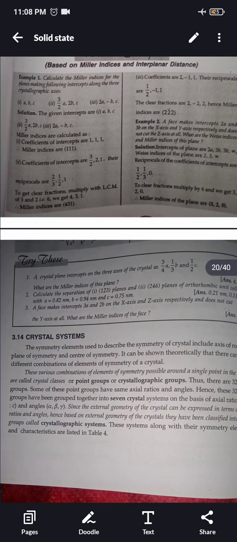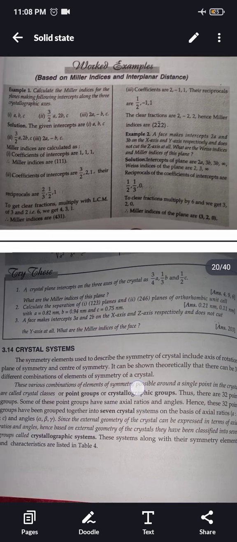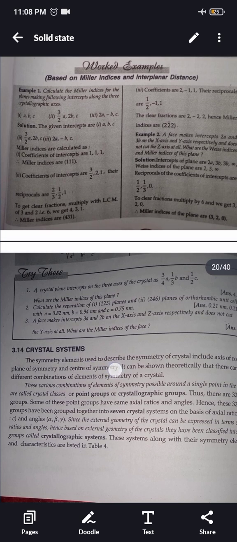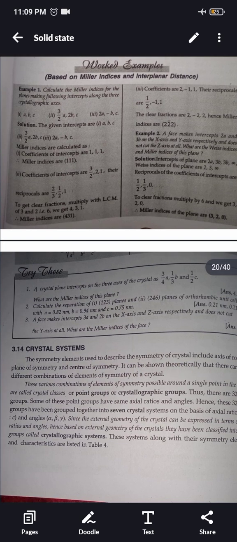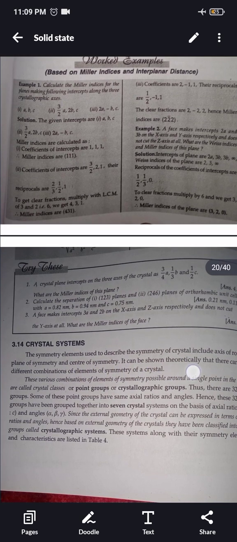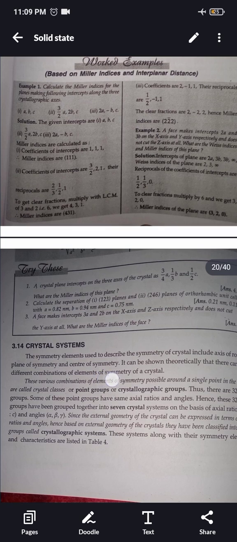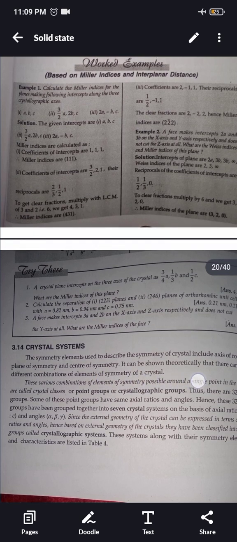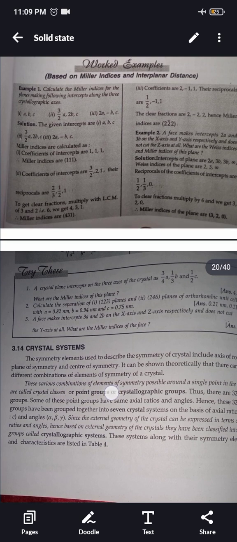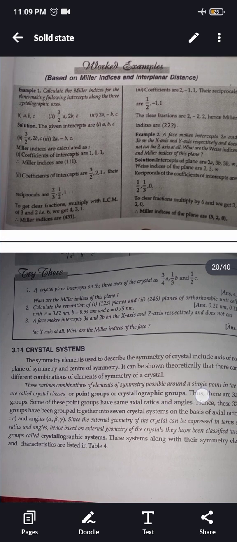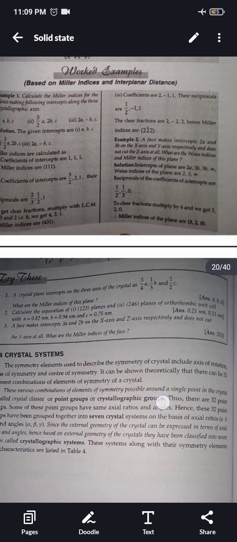Now crystal systems. The symmetry elements used to describe the symmetry of a crystal include axis of rotation, plane of symmetry, and center of symmetry. It can be shown theoretically that there can be 32 different combinations of elements of symmetry of a crystal. These various combinations of elements of symmetry possible around a single point in the crystal are called crystal classes or point groups or crystallographic groups.